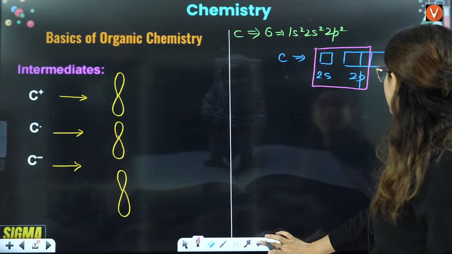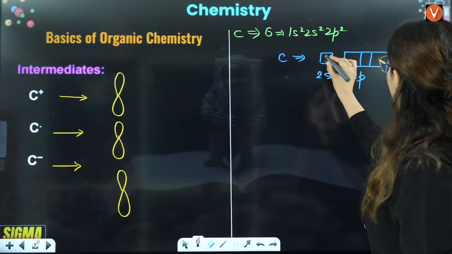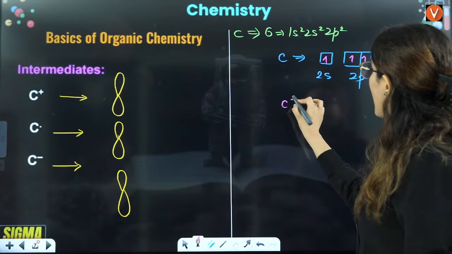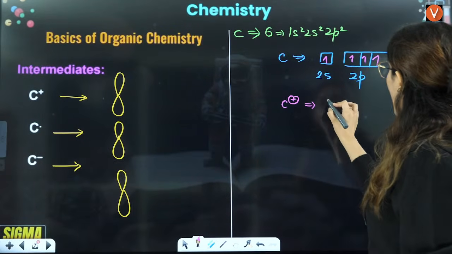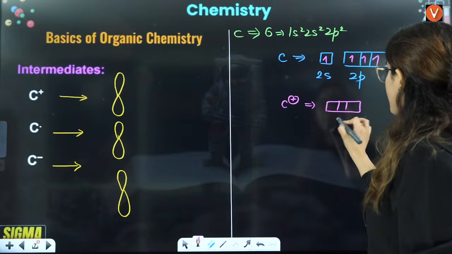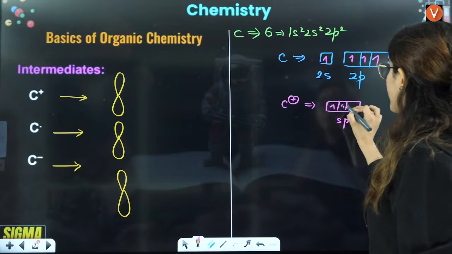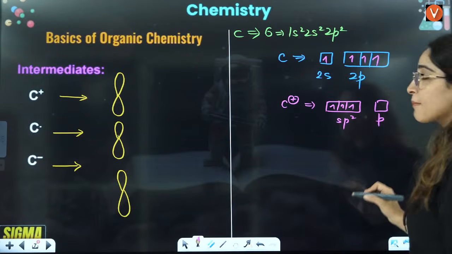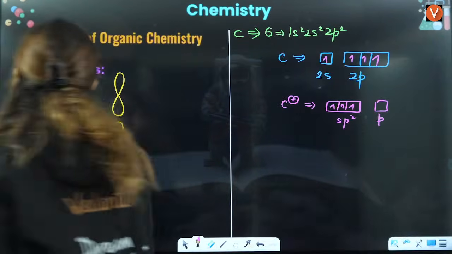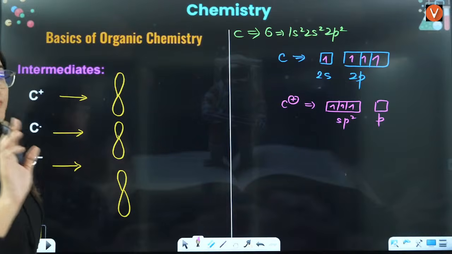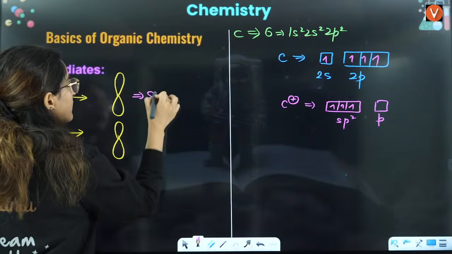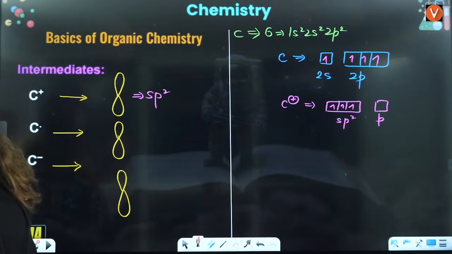Earlier this should have had 4 electrons, but in case of carbon positive, you only have sp2 hybridized orbitals where 1 electron is filled, and 1 p orbital is unhybridized, which is totally empty. That is called a carbocation. That's why it is sp2 hybridized. Here carbon is sp2 hybridized.